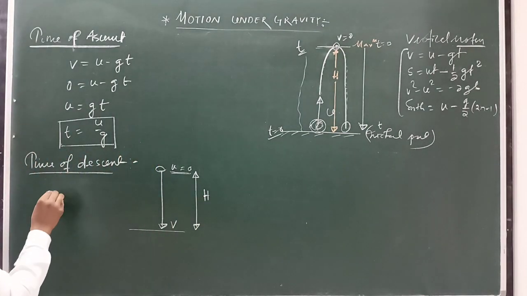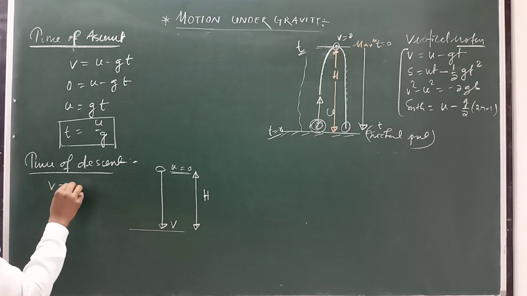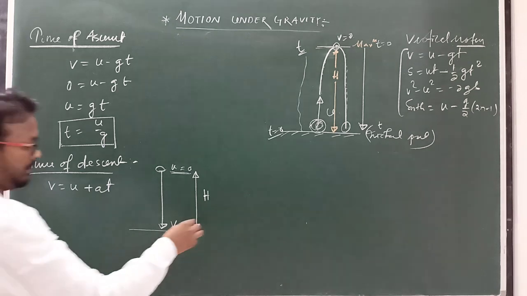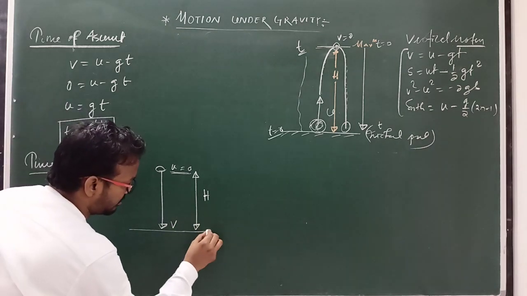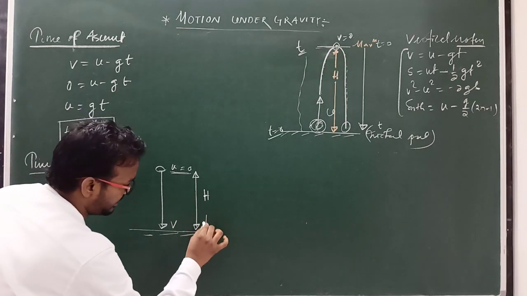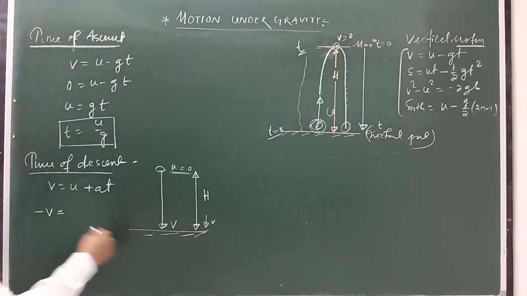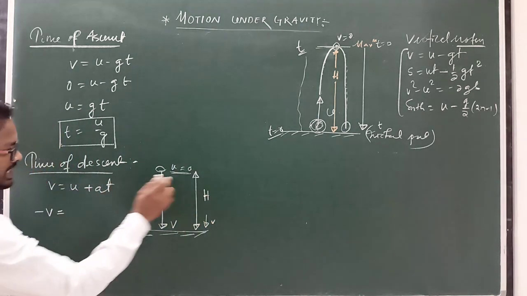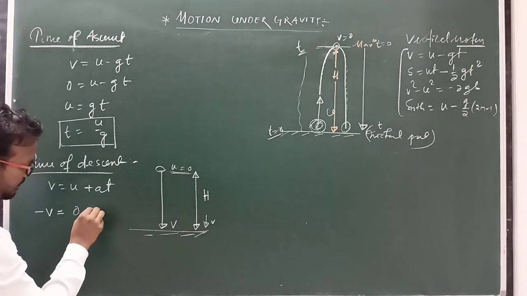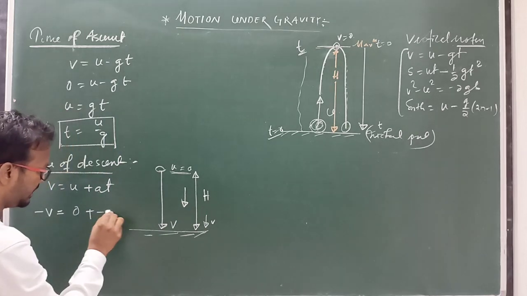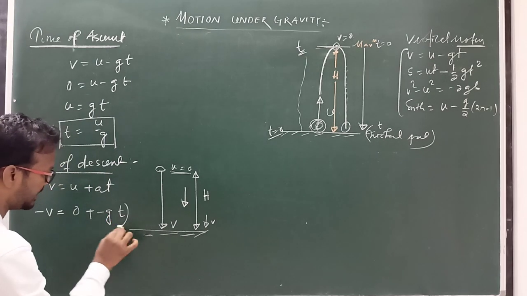Okay, if we use this relation here, that is v equal to u plus at, general formula. So here final velocity before hitting the ground, this is ground level, that is v and v is here negative, so minus v equal, because this is downward direction, u initial velocity 0, plus a acceleration due to gravity always downward and negative, it is minus g into t.